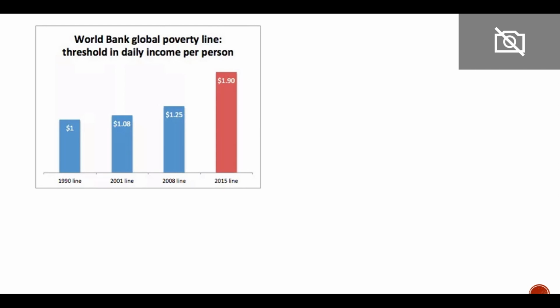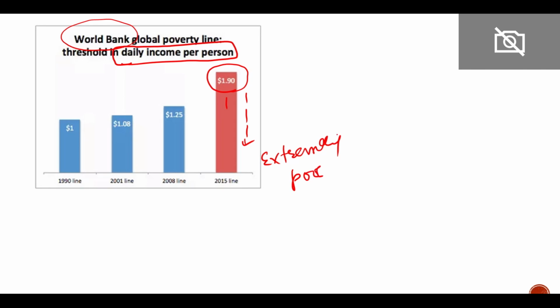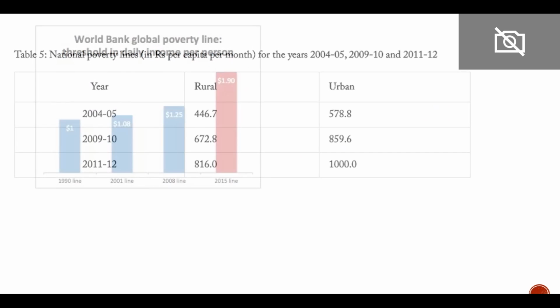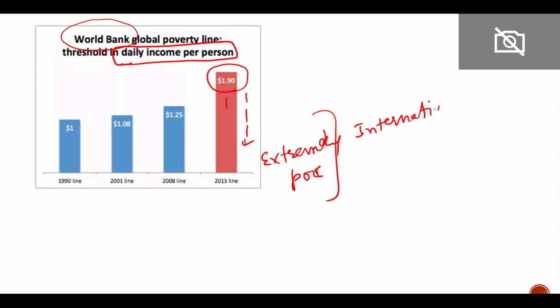If we look at the global level, the World Bank has defined 1.9 US dollars as the daily income per person. If any person earns less than 1.9 dollars, then that person is extremely poor, and this is called the international poverty line.